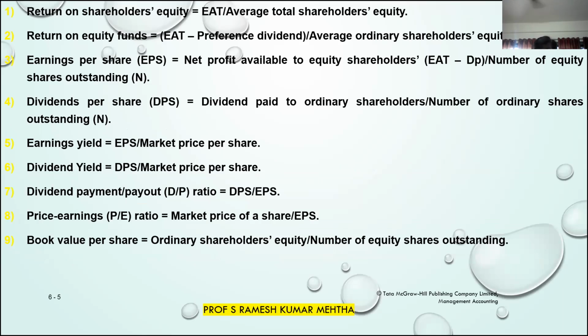So please remember this set of ratios which I am going to discuss are categorized under market value ratios or market ratios as well as profitability ratios. Some of them I will read out. The first two have already been covered in the last video. Now we are going to cover the most important part of our profitability ratios, which are earnings per share, dividend payout ratio, earnings yield, dividend yield, price earnings ratio, and book value per share.